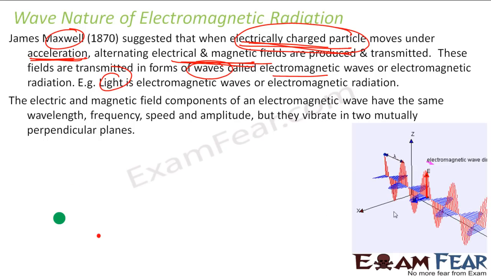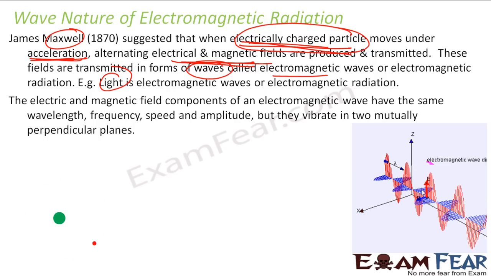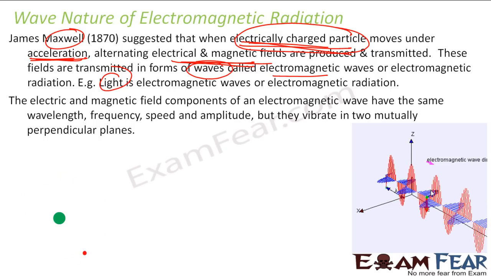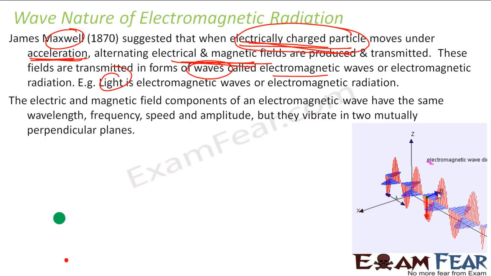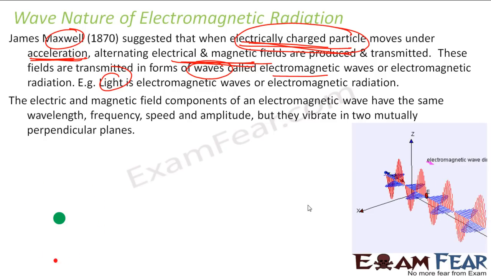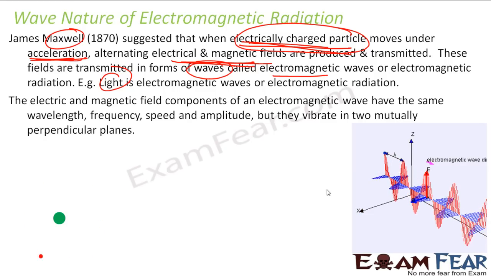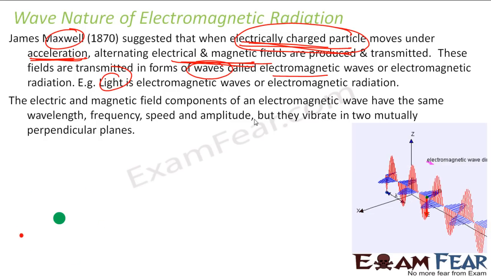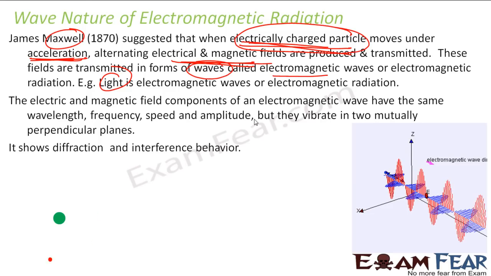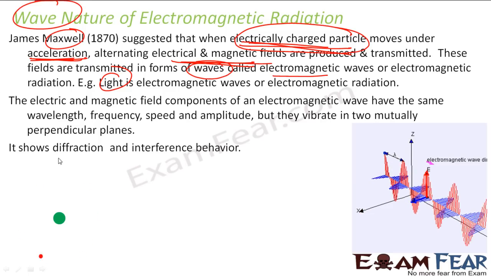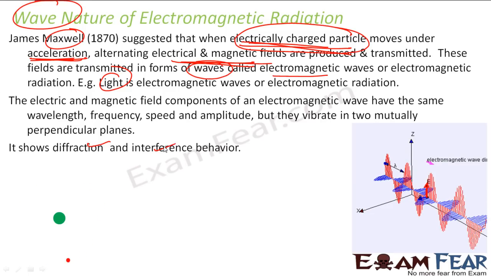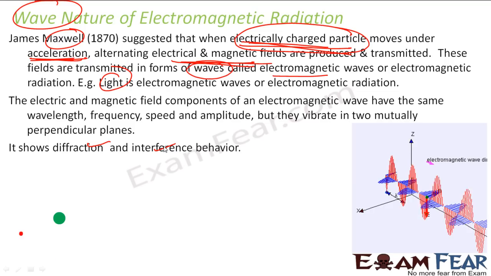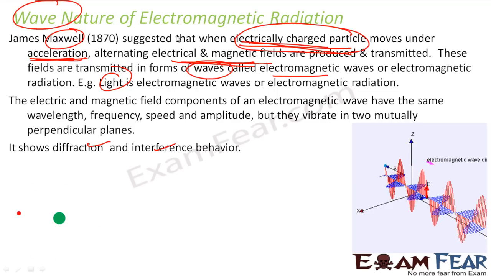And if you see here, the electric field and the magnetic field are perpendicular. The red is my electric field and the blue is my magnetic field, and they are perpendicular to each other, and they vibrate in two mutually perpendicular planes. And the wave nature means it should show diffraction and interference behavior. And we know that electromagnetic radiation shows diffraction and interference behavior.